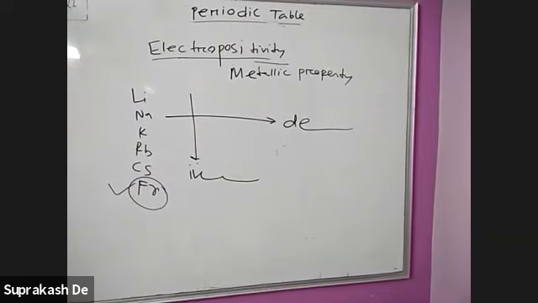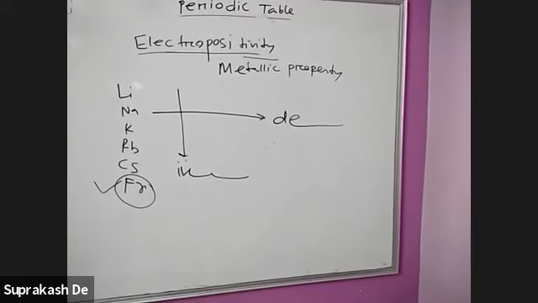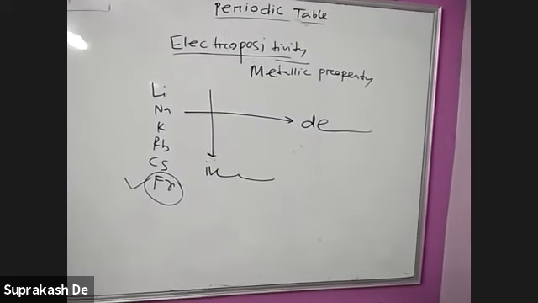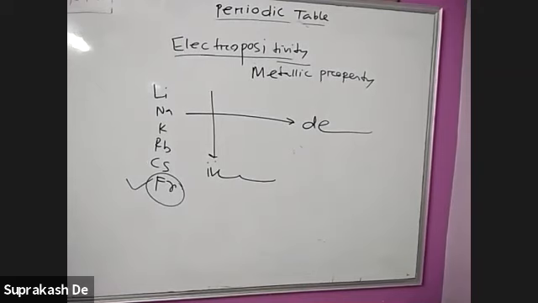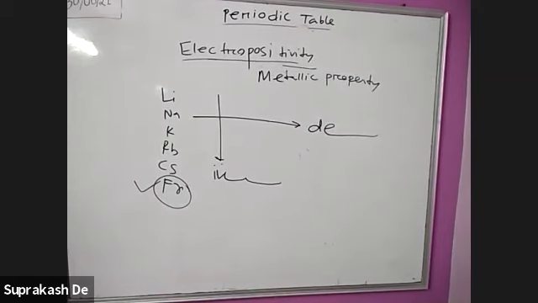Electropositivity means the tendency of losing electrons, how easily the electrons are lost. This is called electropositivity. The highest is francium, the lowest is fluorine. Electropositivity means the tendency to form a cation.